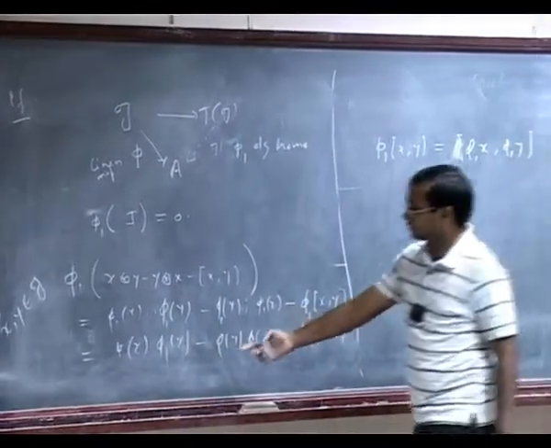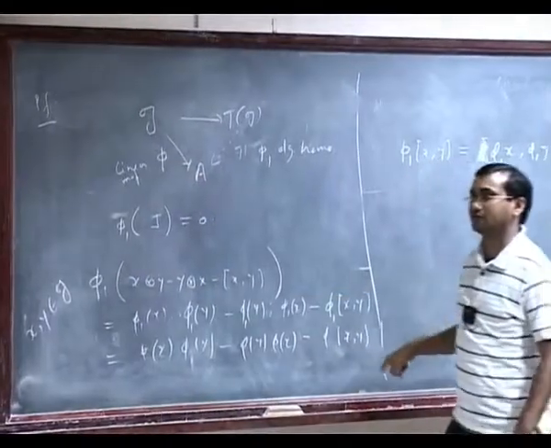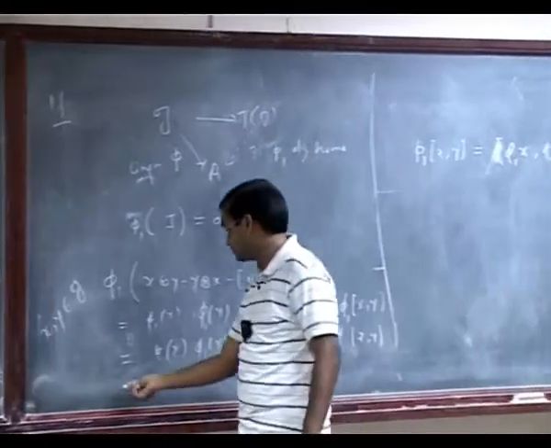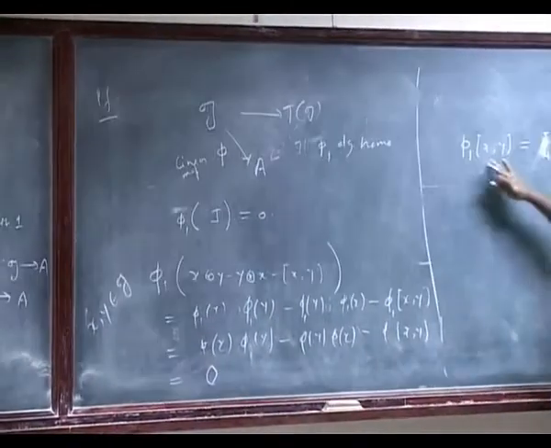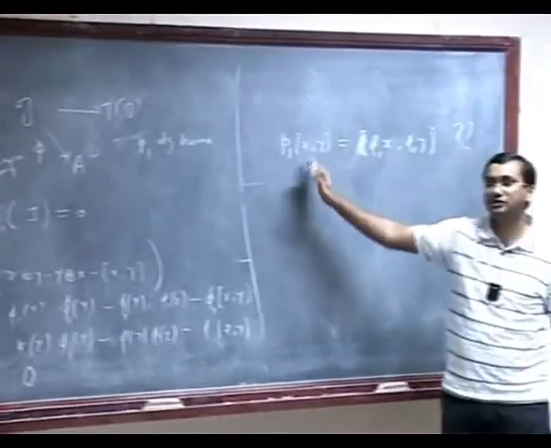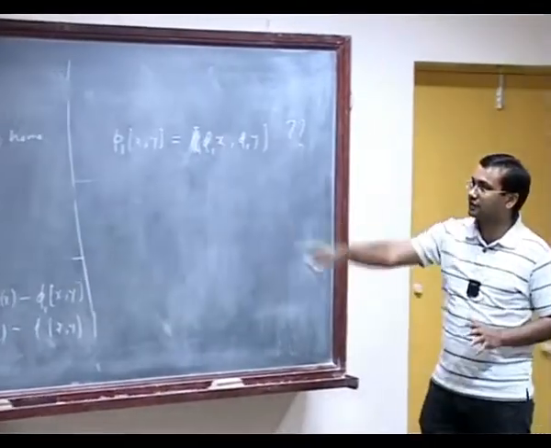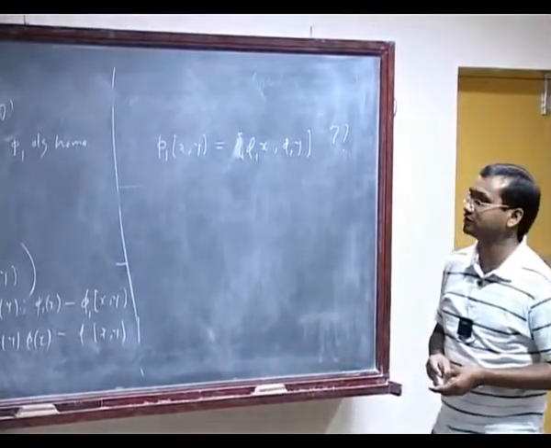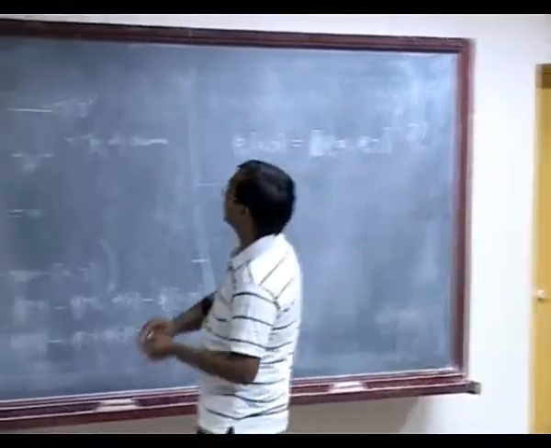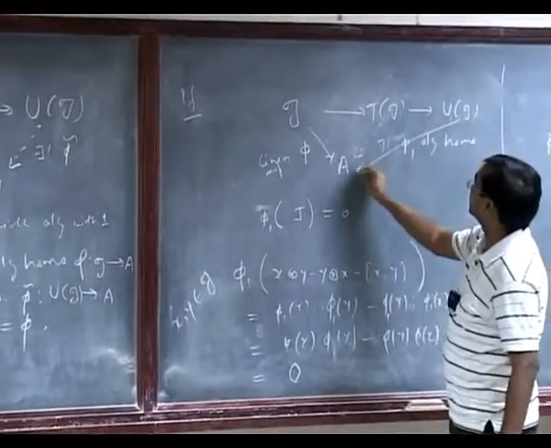But now this is exactly saying phi is a Lie algebra homomorphism. So this is equal to 0. And this is equal to this because phi1 restricted to G is just phi. So we see that it actually kills all the generating elements of the ideal J. So it kills ideal J. So I can pass to the quotient here. Then it will give me a map from UG to A.